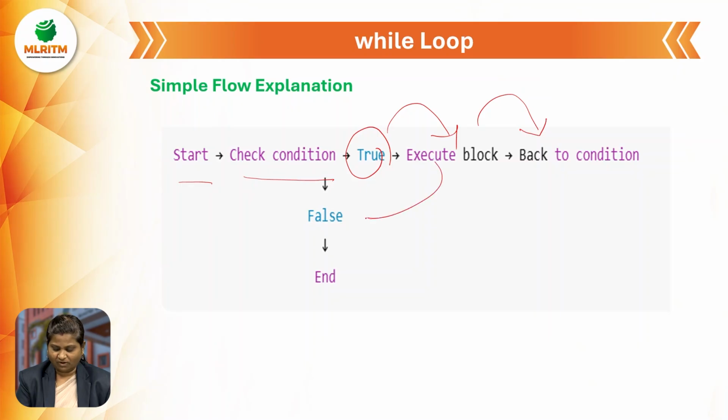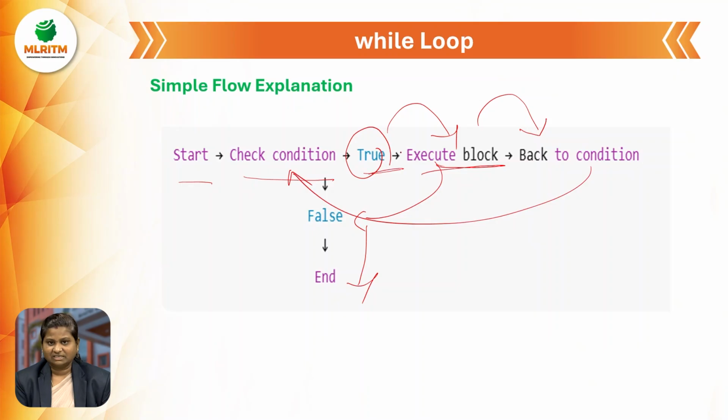If the condition is false, it exits from the loop.